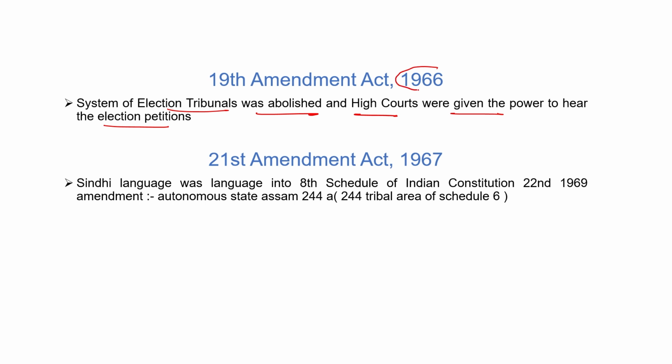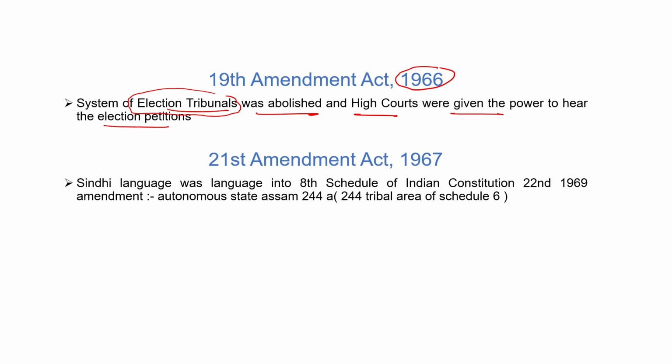Before 1966, there were election tribunals. What are election tribunals? Election tribunals are some types of committees, or we can say organization. The major purpose of election tribunals was to hear the disputes related to the elections only. So if there is a dispute related to election, any person can raise a complaint under election tribunals and they will try to provide the resolution and solve the case related to the elections only.